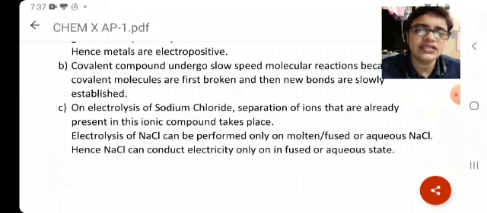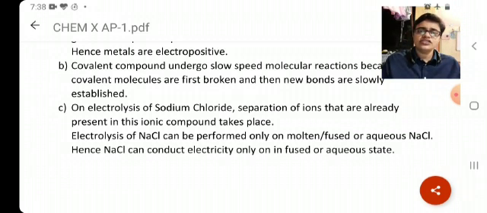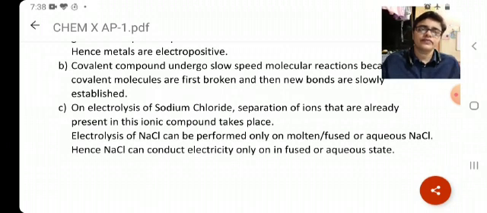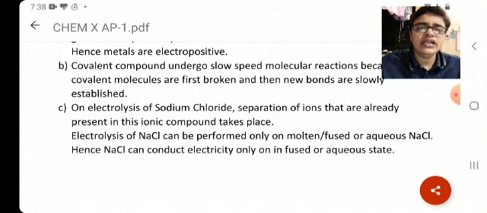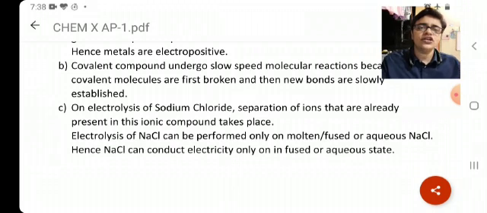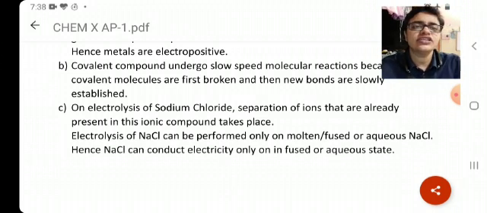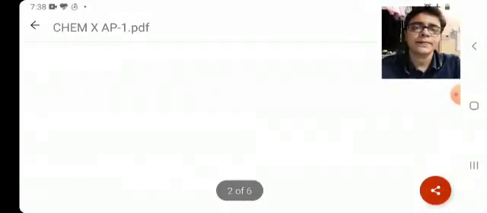Hence, electric current is passed through only fused or molten state. ये point लिखा है, अगर separation of ions takes place only in molten or aqueous form, तो answer correct है, then you deserve 1 mark.